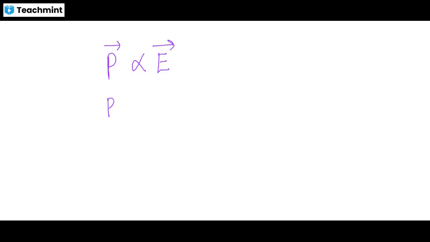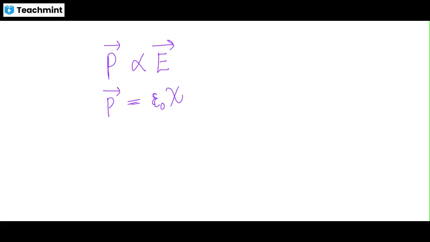So P can be equated by putting in a constant: epsilon naught xi e. So what is xi? Xi is called the susceptibility of the dielectric.